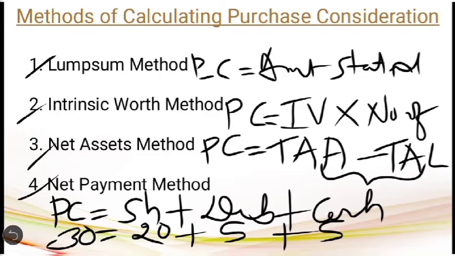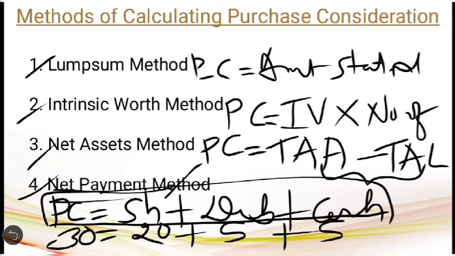So let me clarify further in which case you have to apply the net asset method and in which case you have to apply the net payment method. Always you should try to apply the net payment method first. Only if the net payment method cannot be applied, then you use the net asset method. As we discussed, in order to calculate the purchase consideration under the net payment method, what information is required? Purchase consideration will be equal to the value of shares received, value of debentures received and cash received.